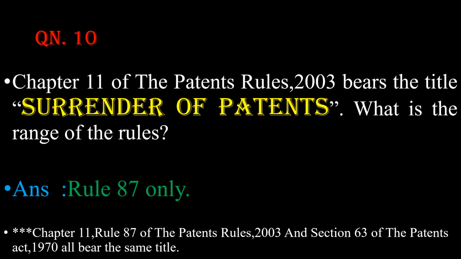Just remember this, friends. Chapter 11, Rule 87 of the Patent Rules 2003 and Section 63 of the Patents Act 1970 all have the same title. Fine. That is surrender of patents. I hope it is pretty much clear now. So please go through all the questions of this question set, and please refer to the bare act as well.